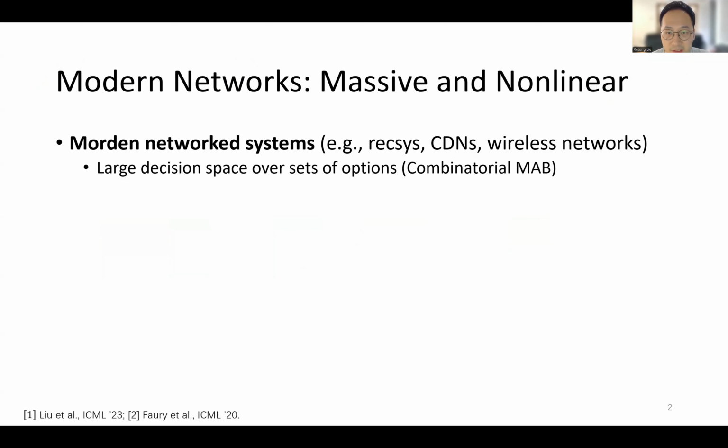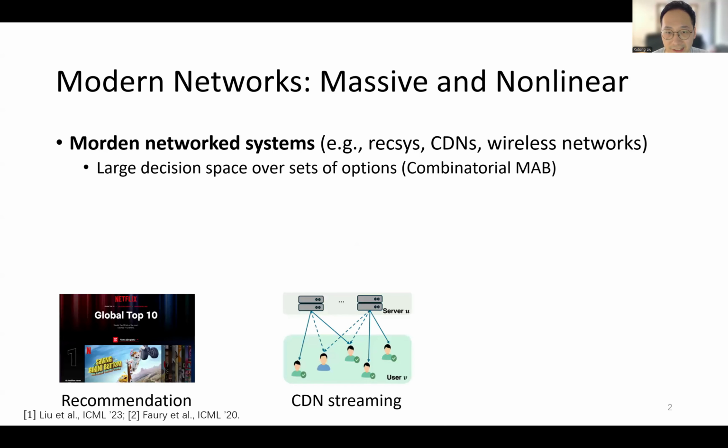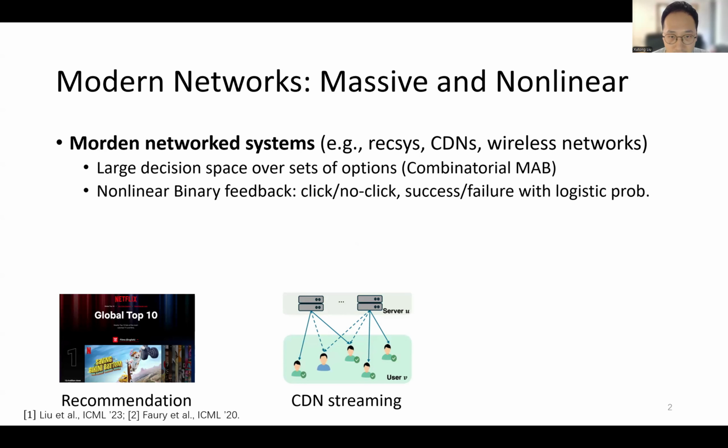In many systems, we select a subset of items each round, like a list of recommendations or a group of servers in a CDN. This is typically modeled using combinatorial multi-armed bandits, or CMAB in short. But there's a twist. Real-world outcomes are often binary: click or not click, success or failure.